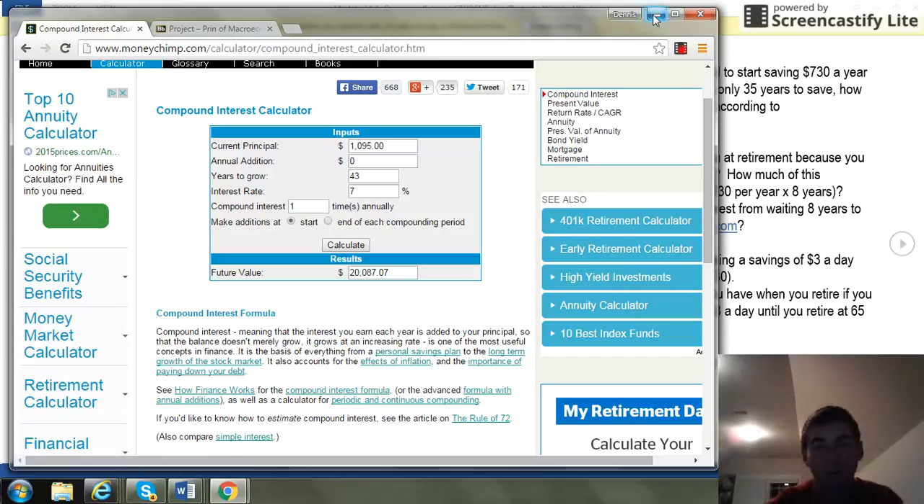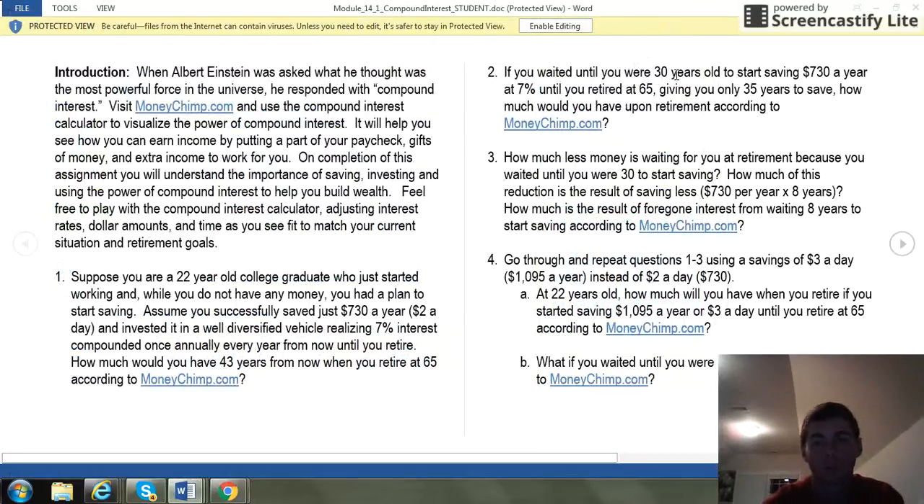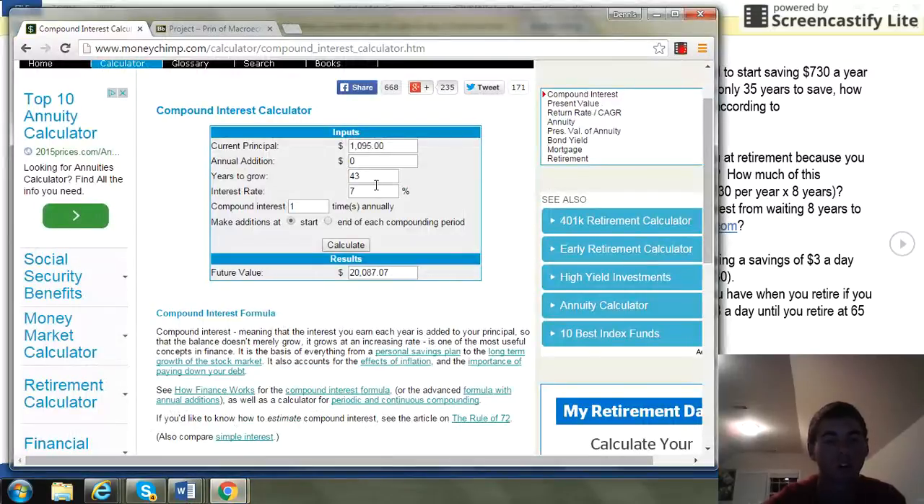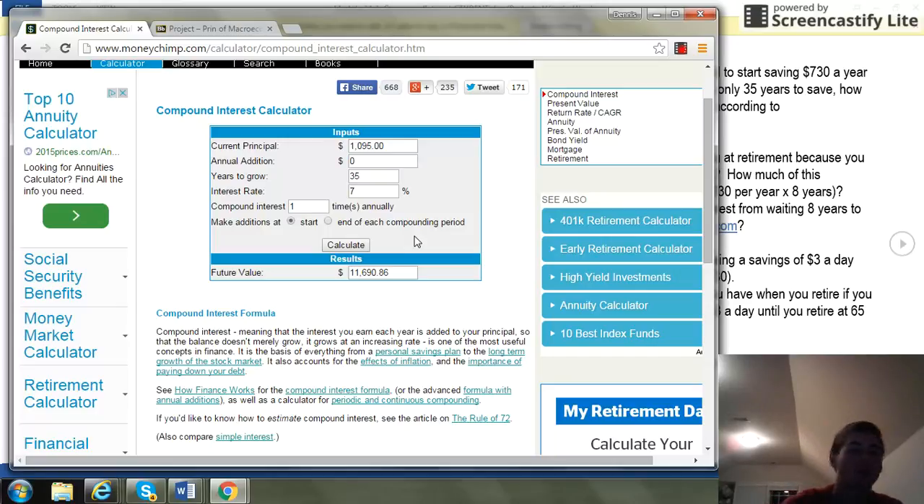Go back to number 2, and remember this is only the years he still had to invest that change. So you go back to the calculator, change the years to 35 now, so it's 30 again, not 22. You calculate, and you get $11,690.86. So this amount's going down since he's investing less time now, so the amount goes down.